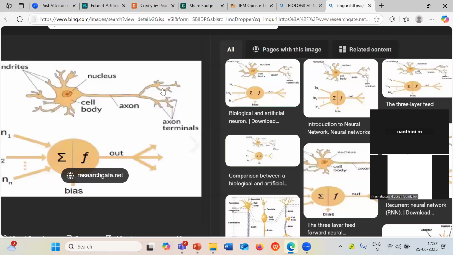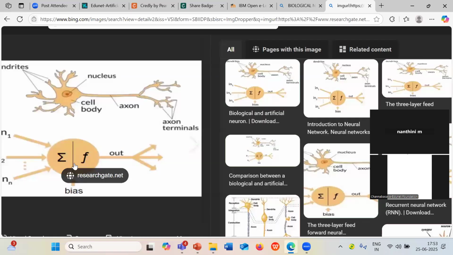The same way, the neural network derives from the principles of this biological neuron. It will have three different layers. The first layer is the input layer, the second layer is the hidden layer, the third layer is the output layer. So what is the role of the input layer? It will receive all the input from the environment, like your dendrites do with the parts of the body. The input layer will collect all the information, that is the input data from the environment, and like the nucleus, your hidden layers will process the data.